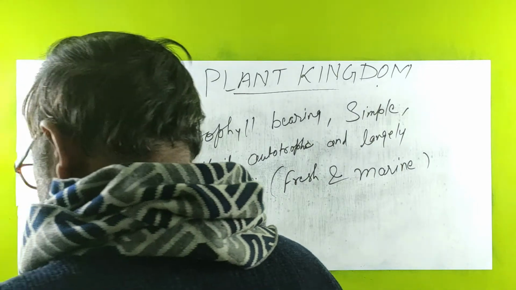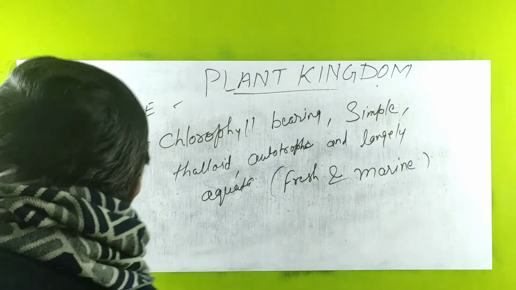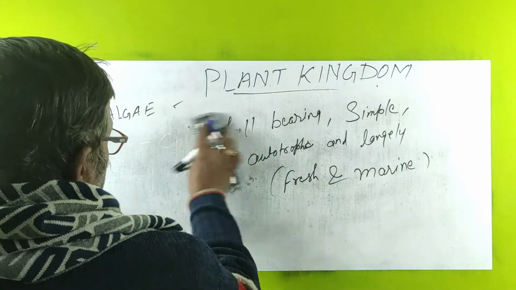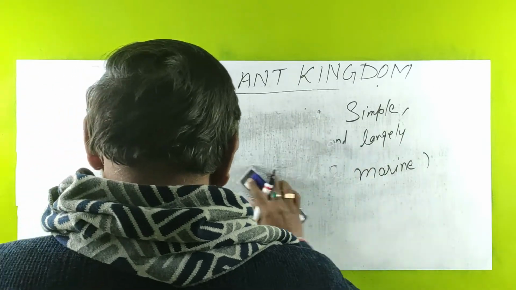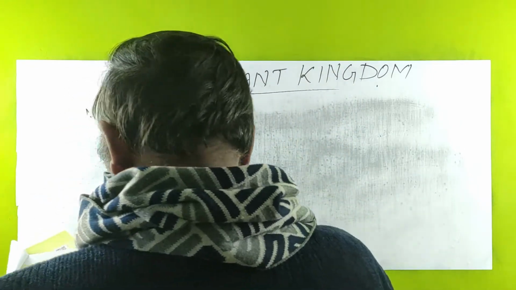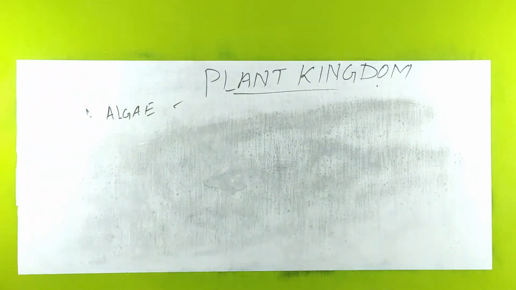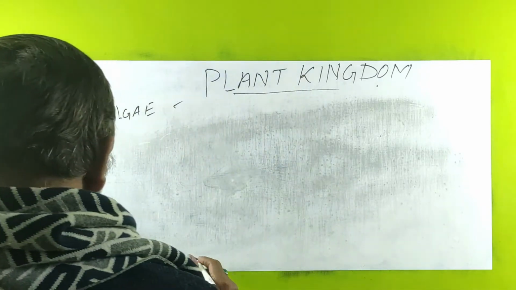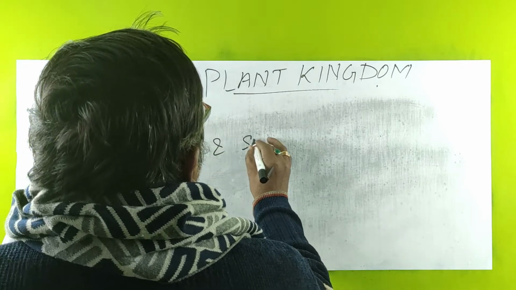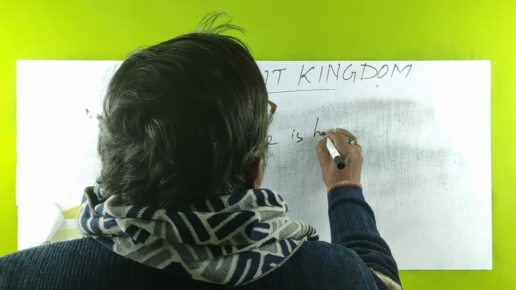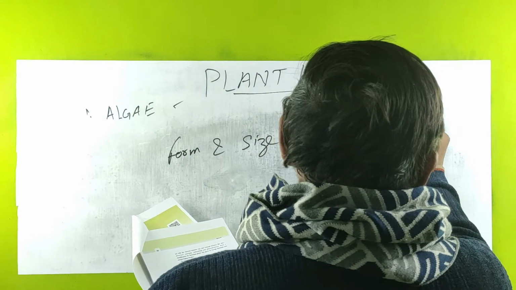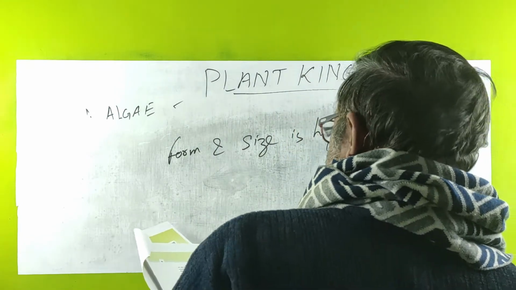It has different forms. Some of them also associate with fungi and also with animals, like sloth and bear. Its form and size is highly variable, that is, it may change anytime.